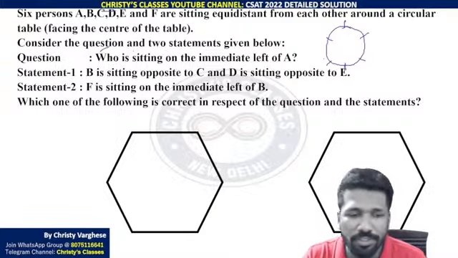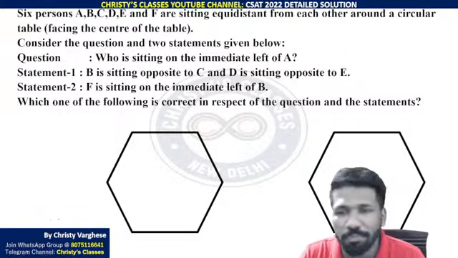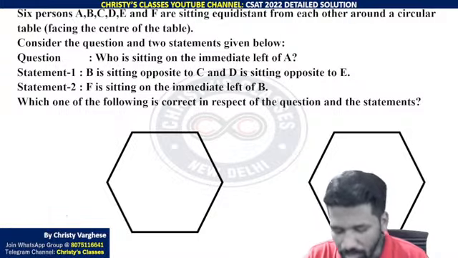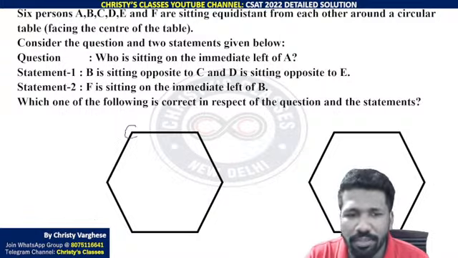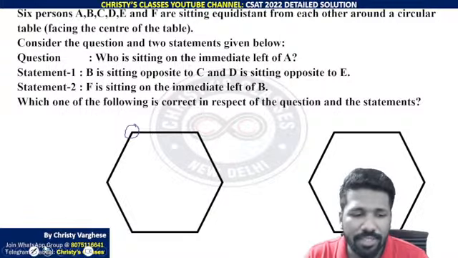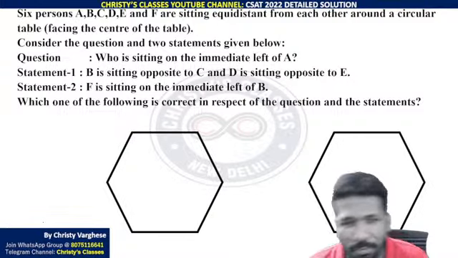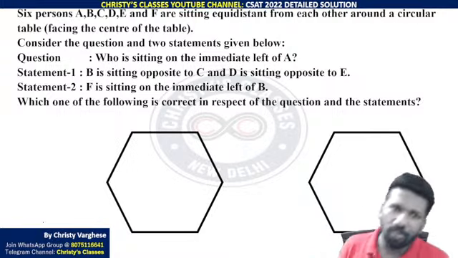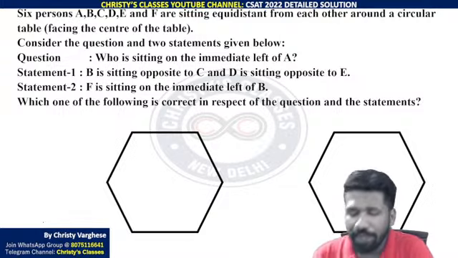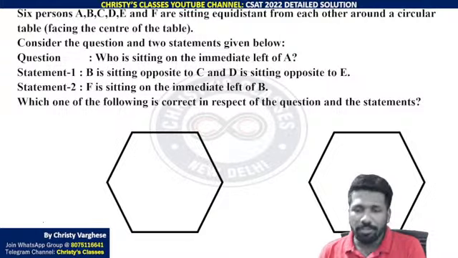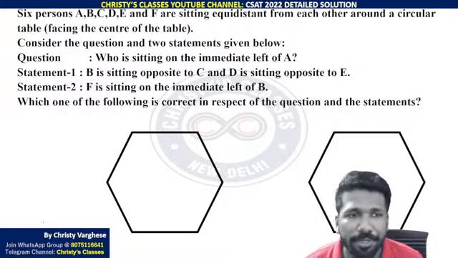You can get confused. If you are not drawing it equally, you can get confused about which is opposite, which is adjacent, or which is opposite and which is not opposite. But if it is a hexagon, it can be more clear. So that is just a trick. If you want, you can do it. If you are otherwise clear about how to equally separate them, you can do it that way, no problem. Anyway, in seating arrangement problems, there can be multiple scenarios that can happen. In syllogism problems also, and blood relation problems also, that is true, but here also you should be careful about it.